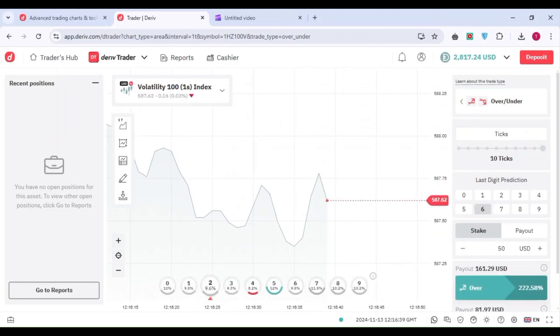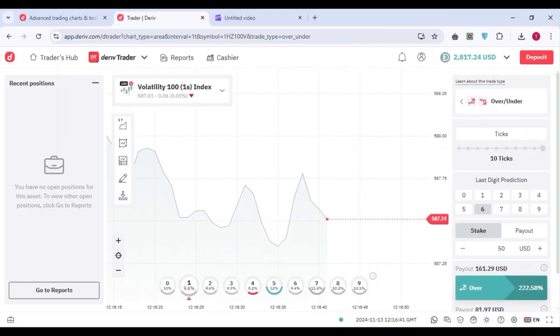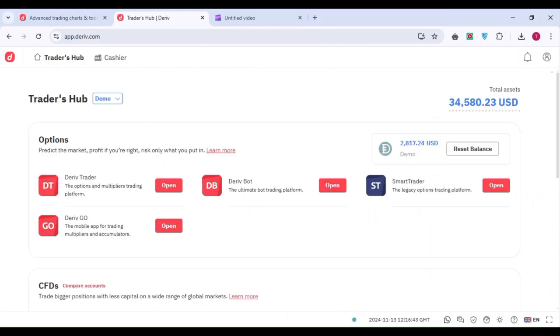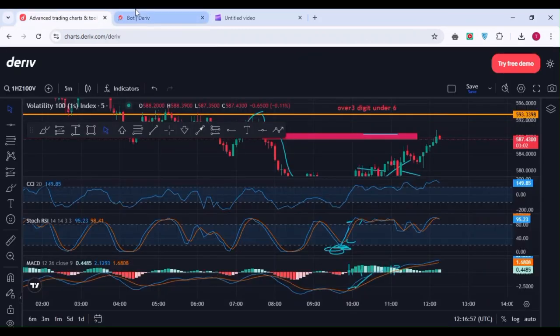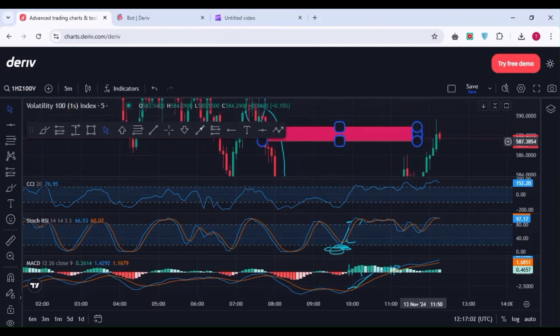I'll just already have entered a trade for under digit 6 that we were concerned about, because I told you before, for trading under digit 6 you just look for such an entry. So very fast, and remember, for trading under digit 6 you have first to have a good capital like this one, so as not to make any blunder.